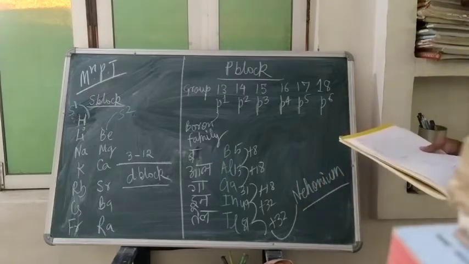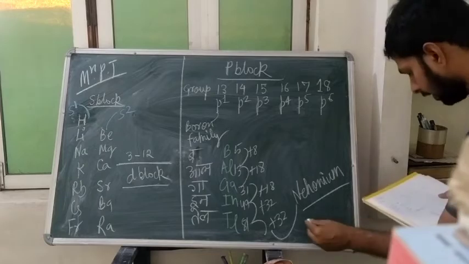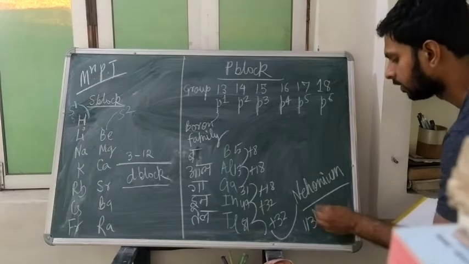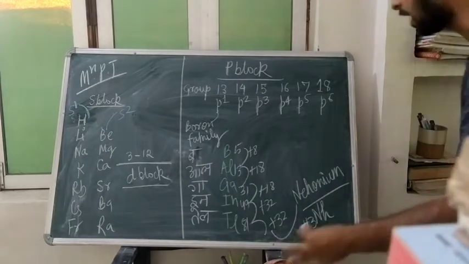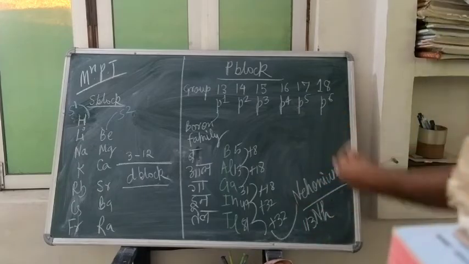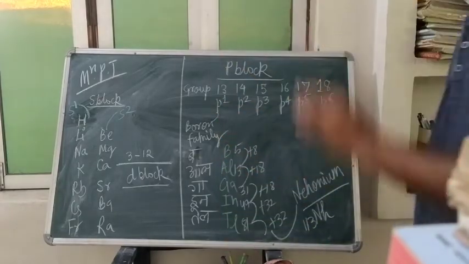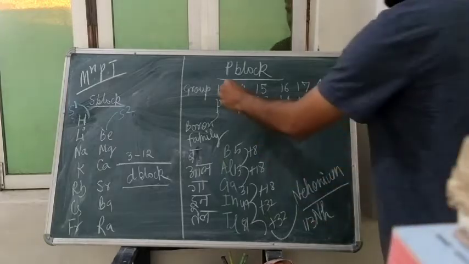It is the new element which is discovered, and it has symbol Nh. For the time being you can ignore this. So this you will remember. So this is our boron family, this 13th group.